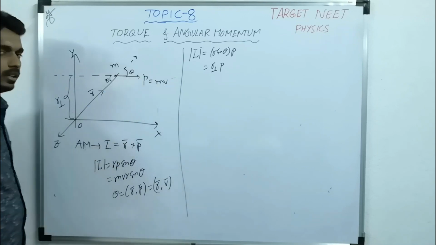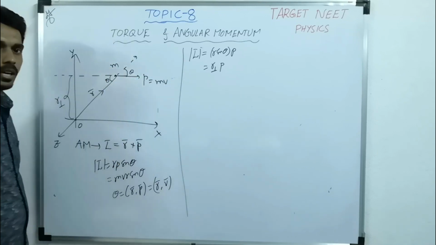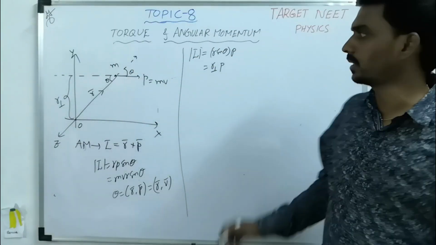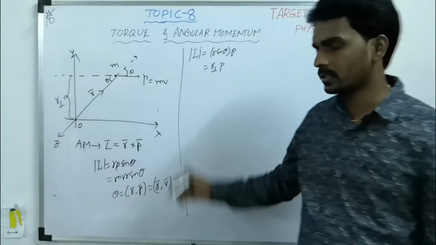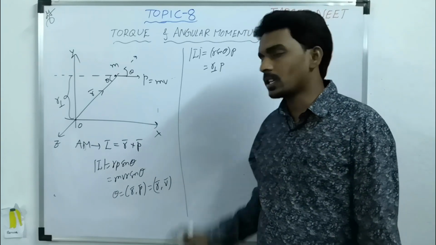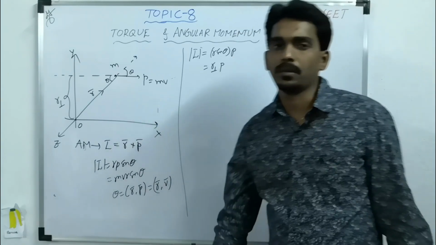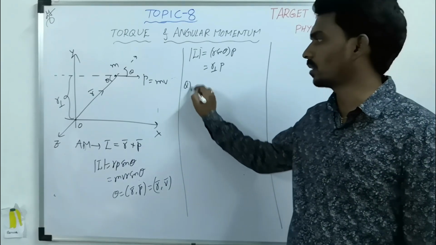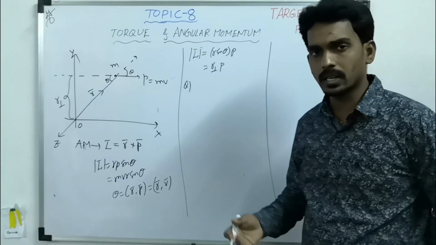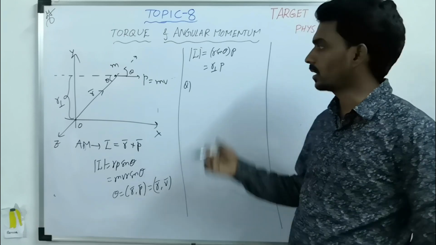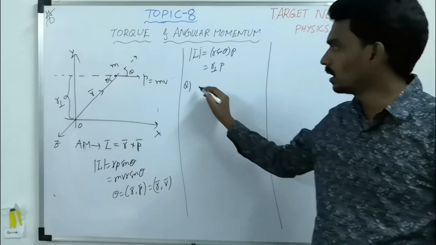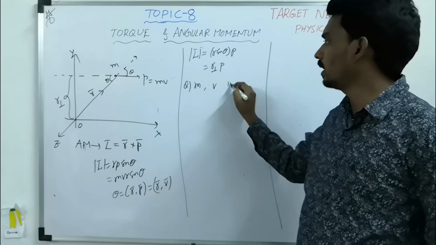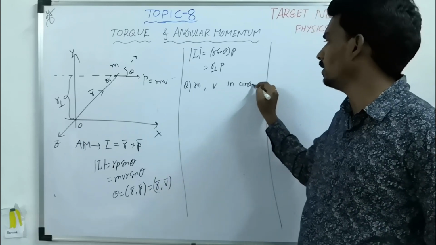So that's why I compared both the concepts, torque and angular momentum. And here also you will get questions based on the same cross product of r bar and p bar. Apart from this, let's take one more type of example, instead of similar kind of vector multiplication. Consider a particle of mass m moving with a speed in a circular path.